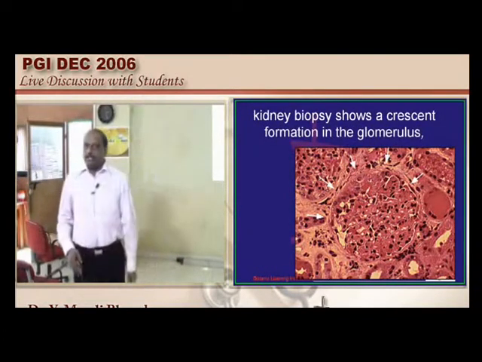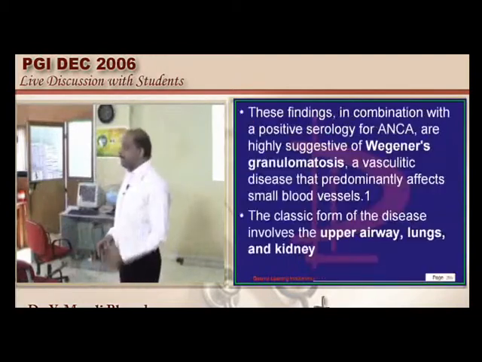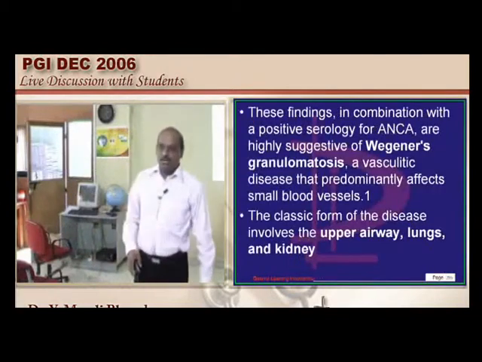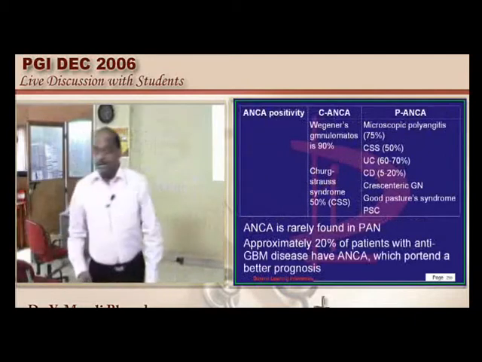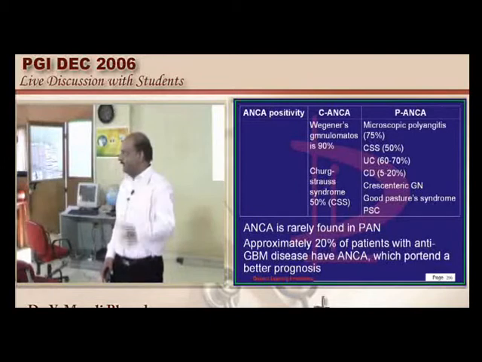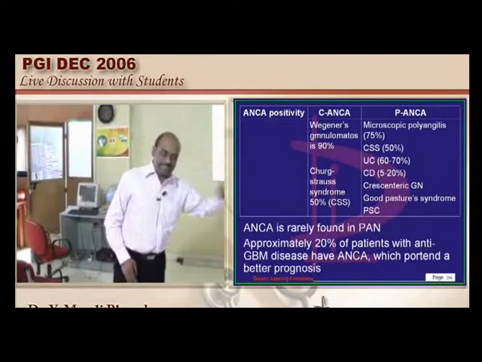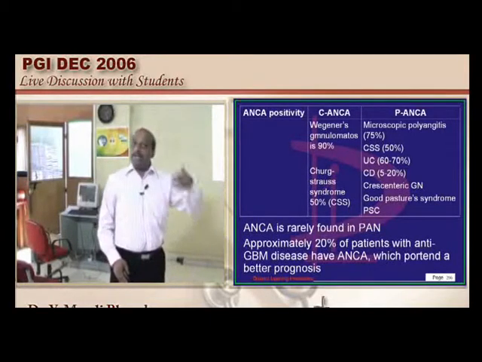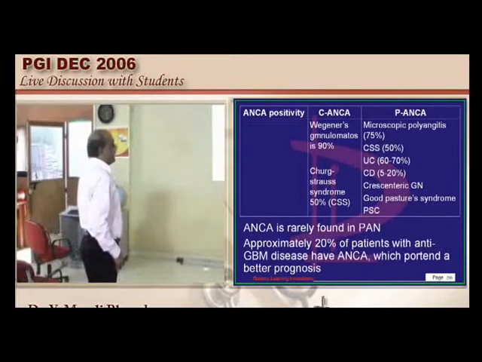Now the question is, out of the vasculitides, in polyarteritis nodosa do you come across ANCA positivity? Generally it is rarer compared to Wegener's, Churg-Strauss, etc. Finding it positive in PAN is less likely.